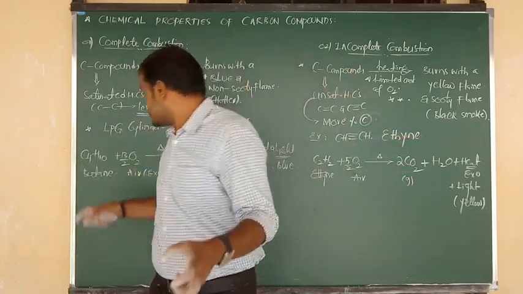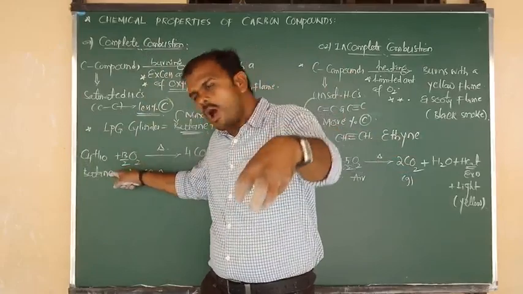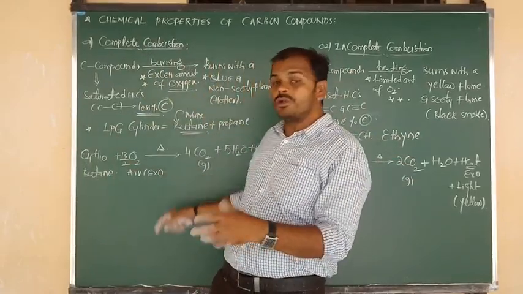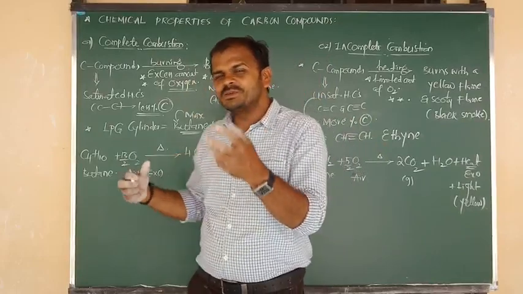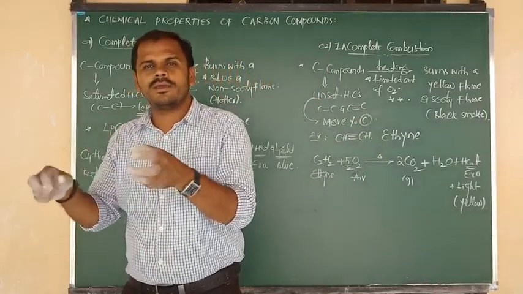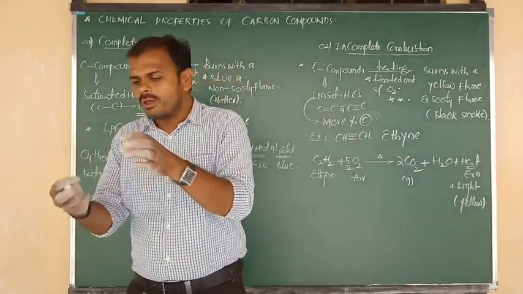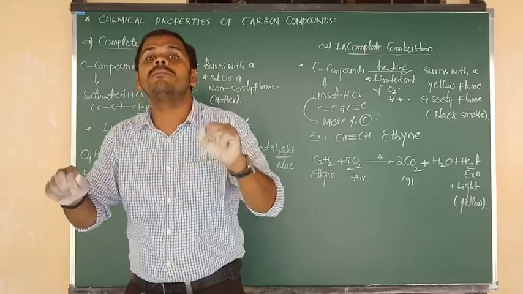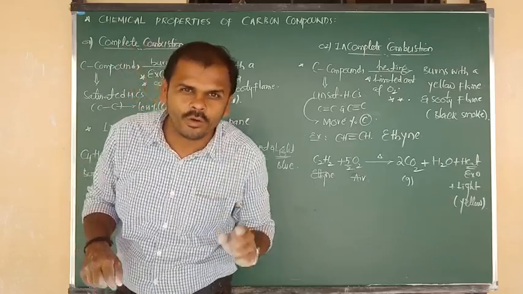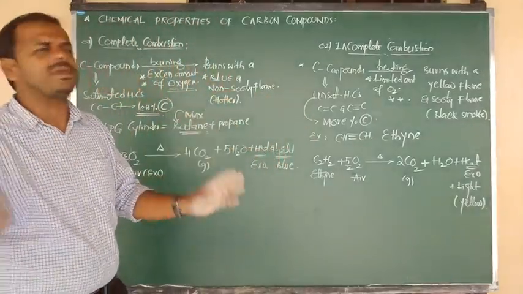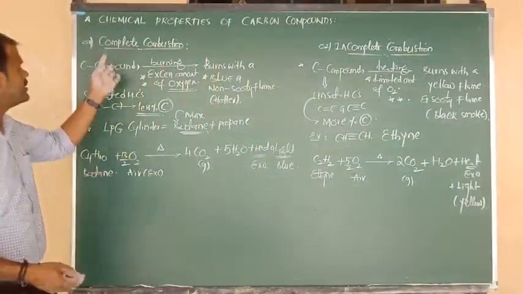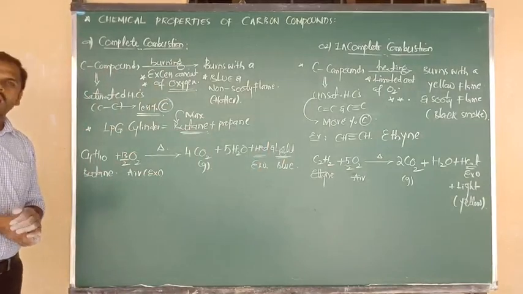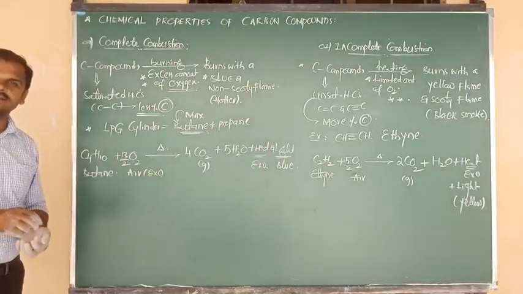But here the gas butane coming from the stove, due to its saturated nature and excess of oxygen, gives a blue flame. So the vessel which was kept on the stove, its bottom cannot be blackened. If it turned black, the meaning is incomplete combustion. If it did not turn black, the meaning is complete combustion. I hope you understand this answer clearly.